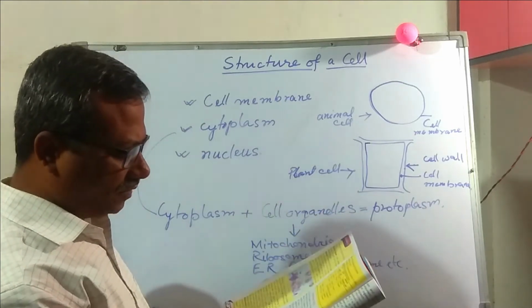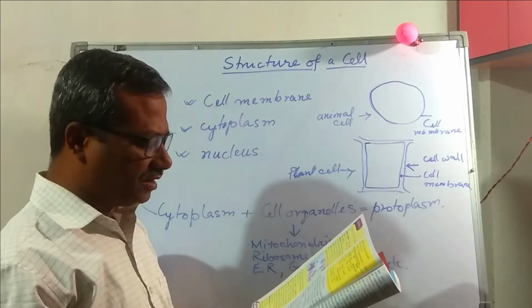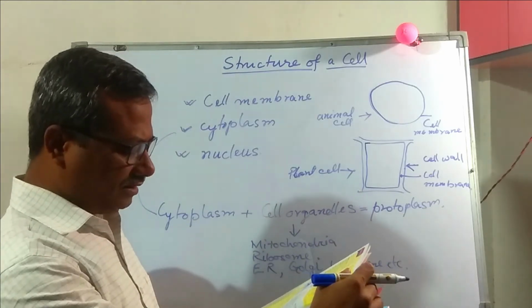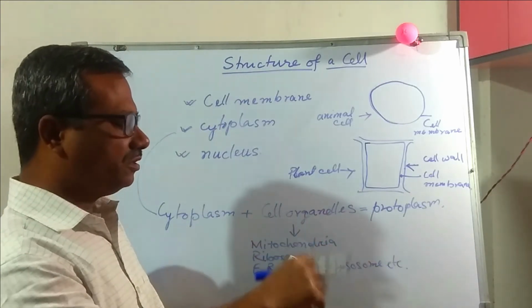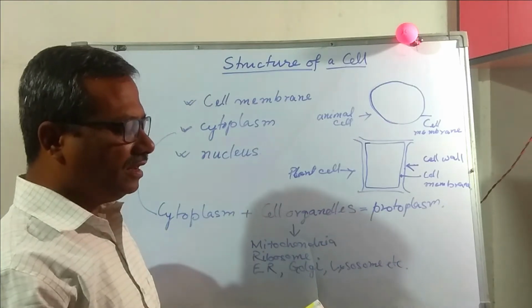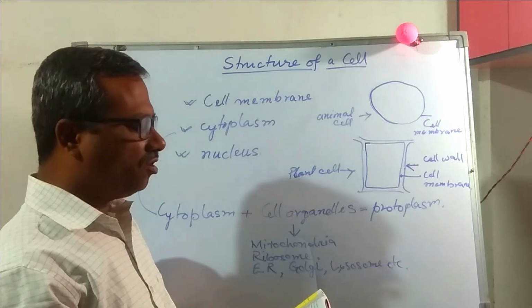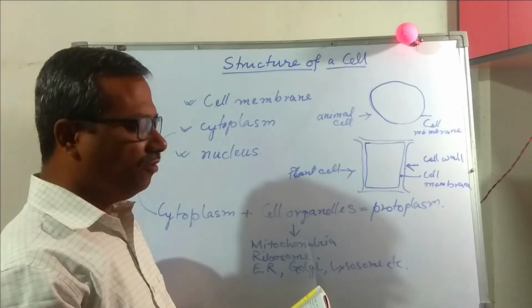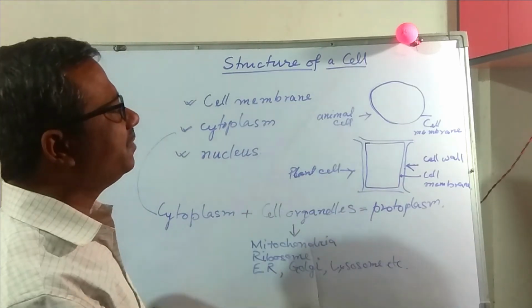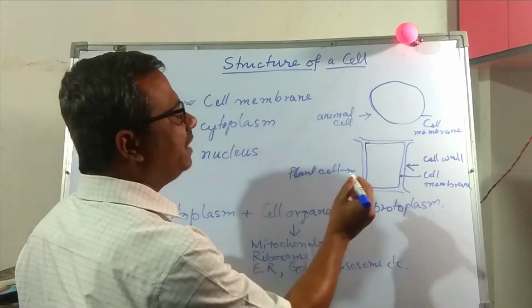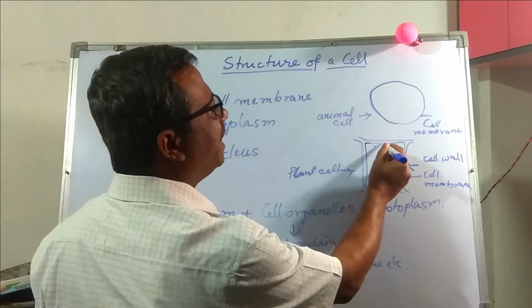Now what is cytoplasm? It is a jelly-like transparent substance which occupies the inside of both plant and animal cells. It is a living component. Various tiny structures called cell organelles are found floating in the cytoplasm. Cytoplasm means the plasma present inside the cell.